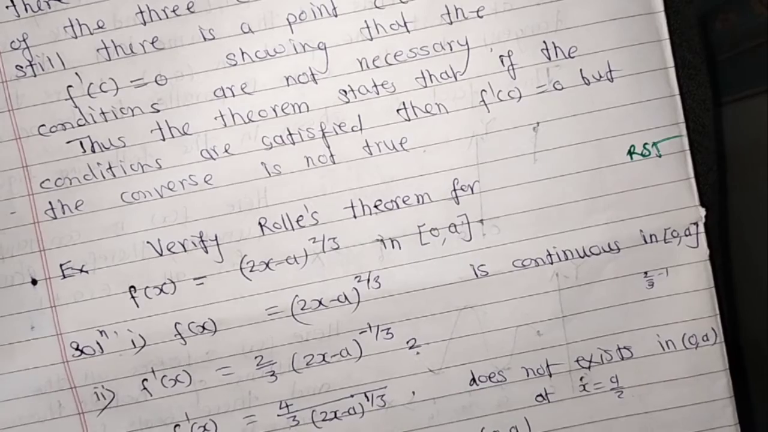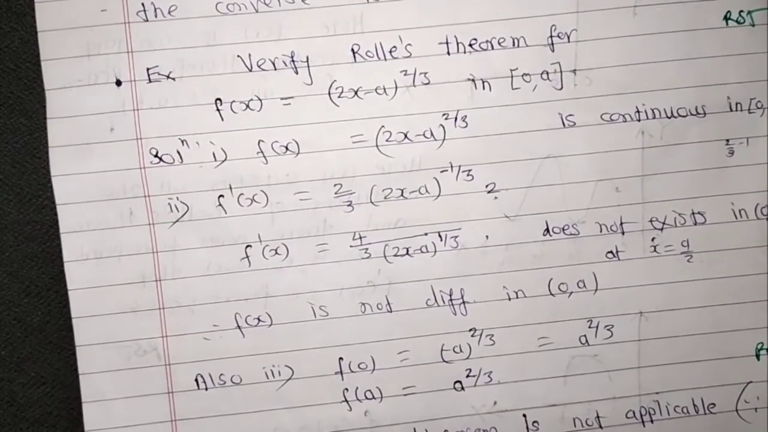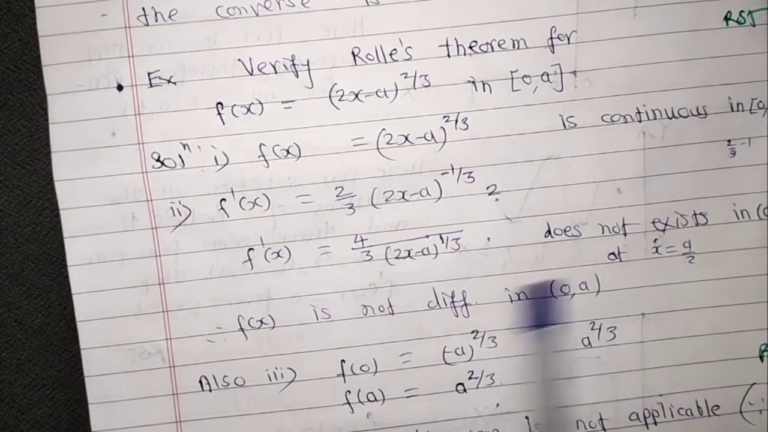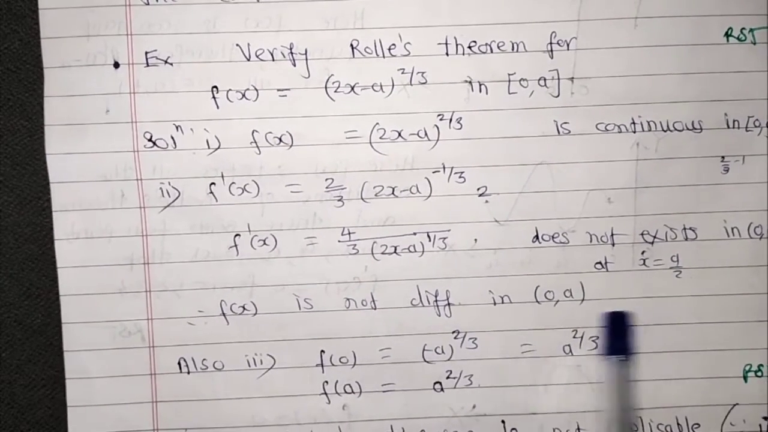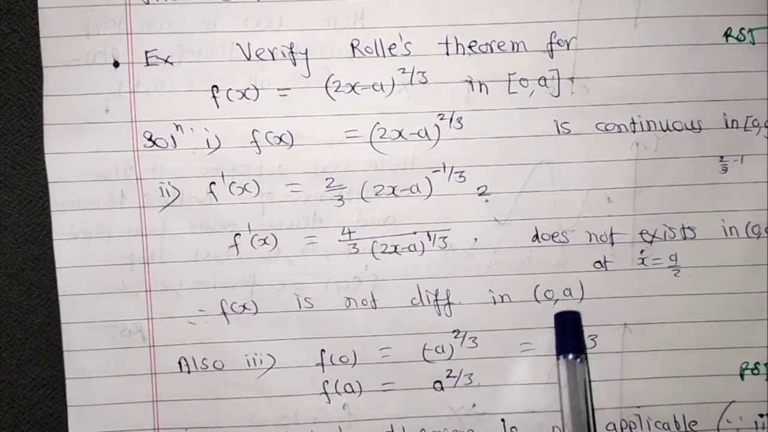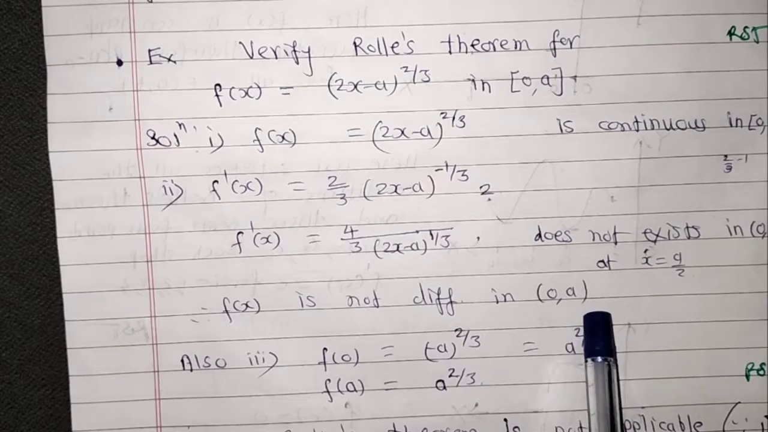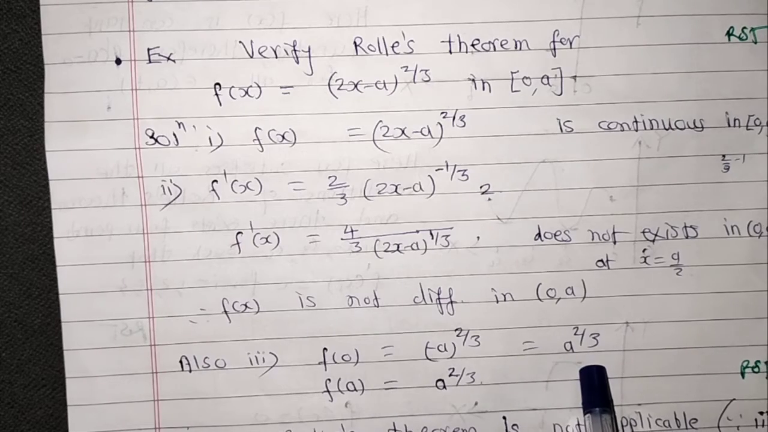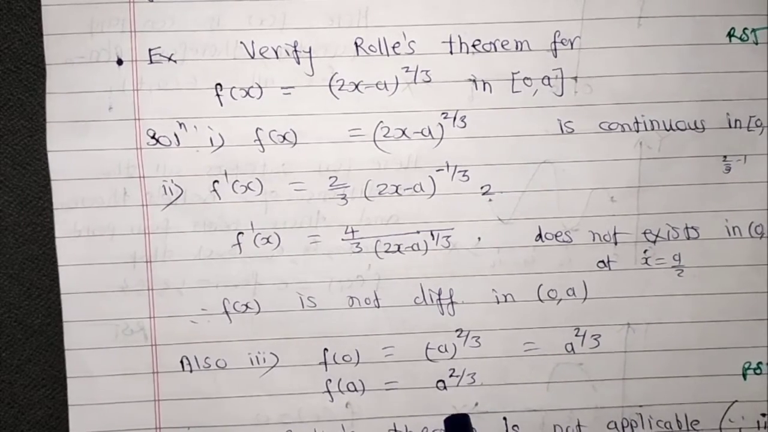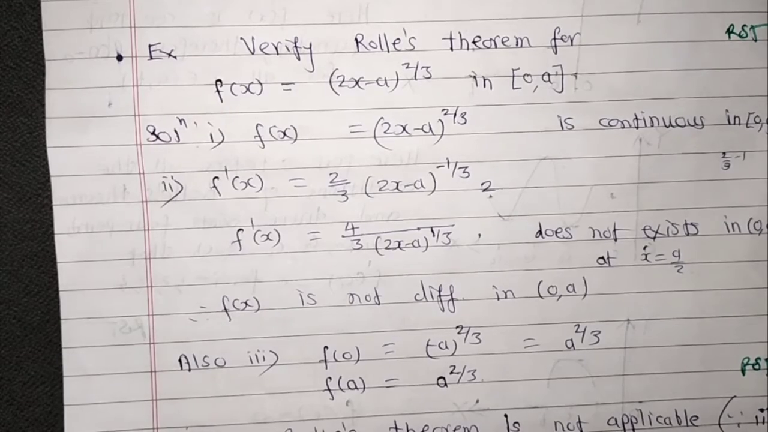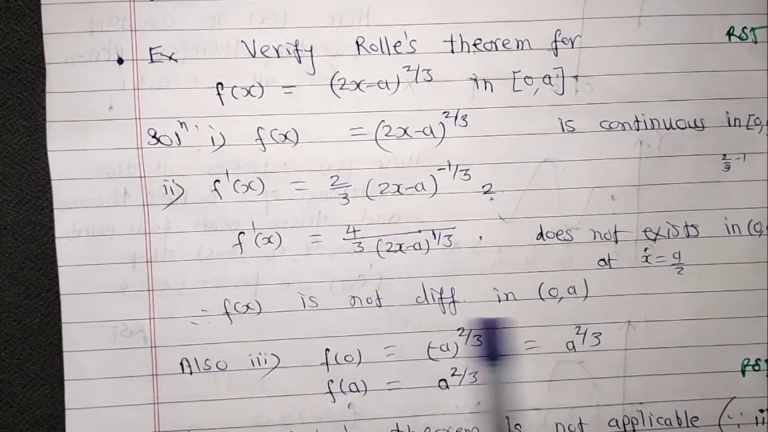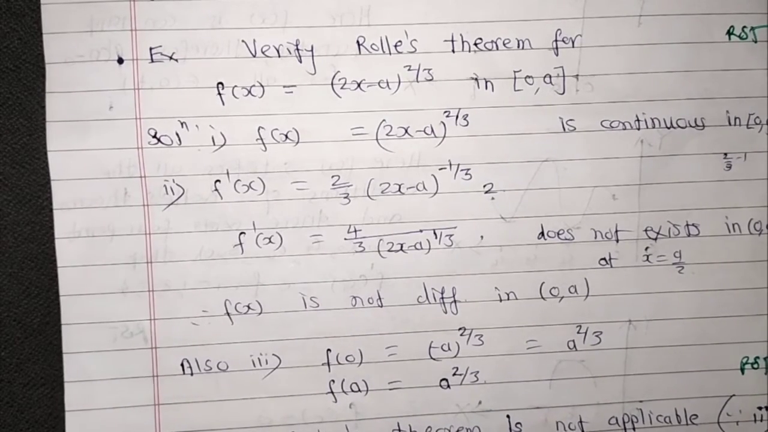Hence f(x) is not differentiable. Since the function is not differentiable at x equals a/2, f(x) is not differentiable in the open interval (0, a), since a/2 belongs to this open interval. Also, f(0) equals a raised to 2/3, f(a) equals a raised to 2/3, the endpoints are equal. Still, the second condition, that is the differentiability condition, is not satisfied, hence Rolle's theorem is not applicable here.